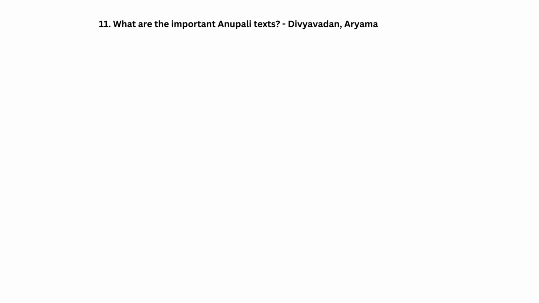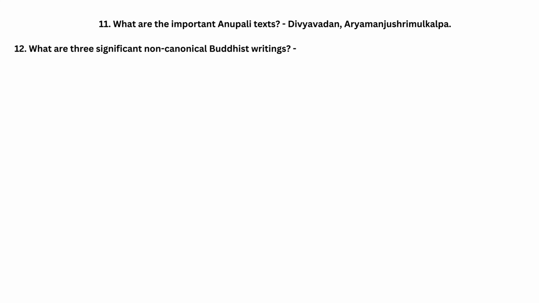11. What are the important Anupali texts? Divyavadan, Arya Manjushri Mulkalpa. 12. What are 3 significant non-canonical Buddhist writings? Tripitaka, Mahayana Sutras, Tibetan Book of the Dead.